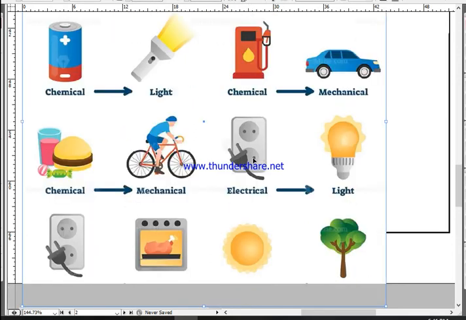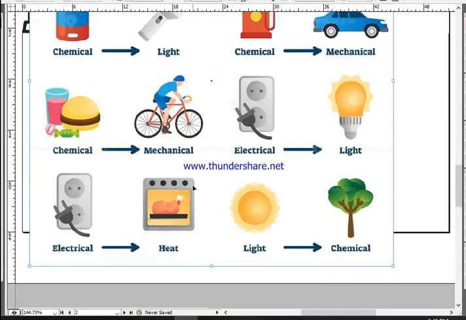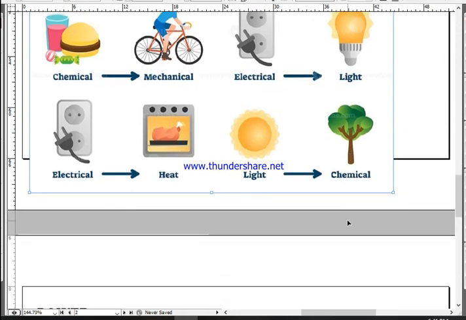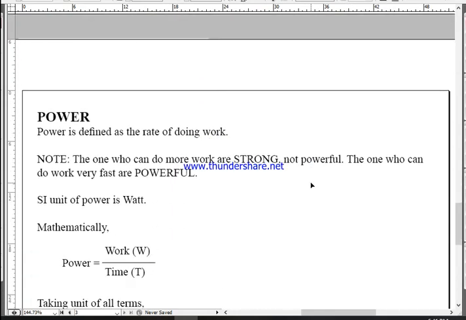Okay, let's take a look at other examples. Here an oven is shown. Once again, the oven converts electrical energy into heat energy, and green plants convert light energy into chemical energy. Okay, this much is about transformation of energy.